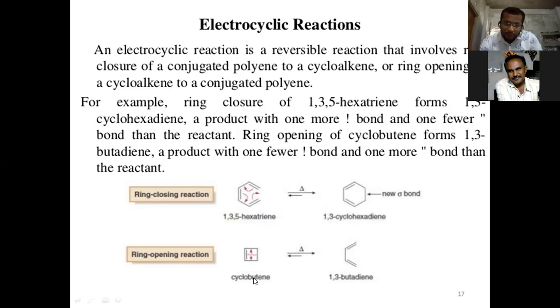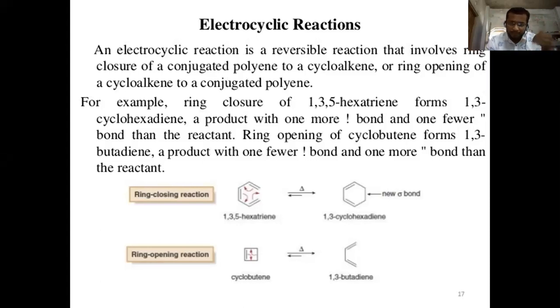This cyclobutene is going to form 1,3-butadiene, and if the reaction is reversed, again 1,3-butadiene is going to form cyclobutene. These are the ring closing reaction and ring opening reaction.